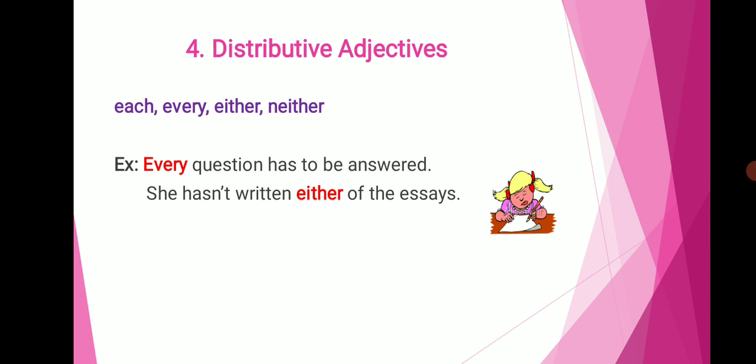Next, we are going to see about distributive adjectives. Distributive adjectives are indicated by the words each, every, either, neither. Example, every question has to be answered. In this example, the word every is a distributive adjective.